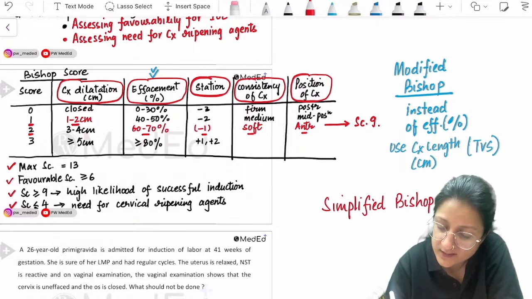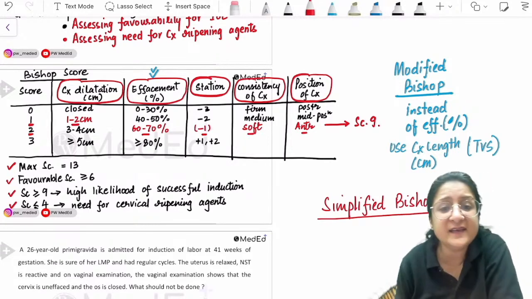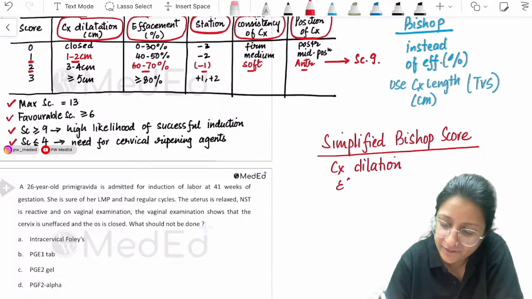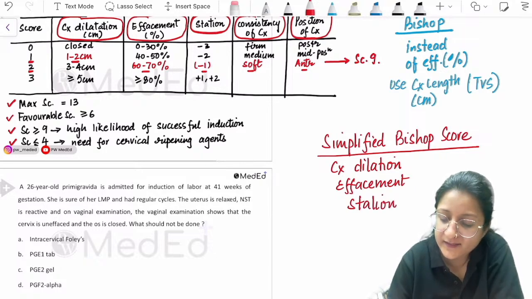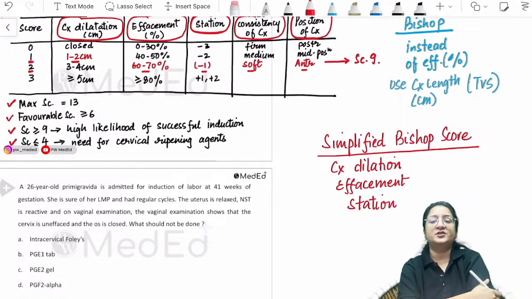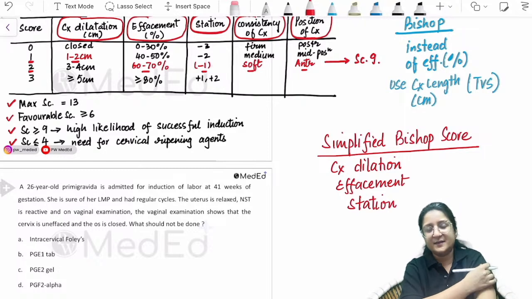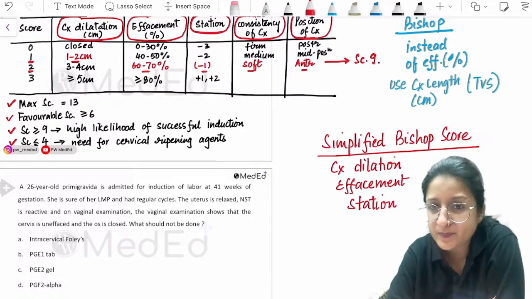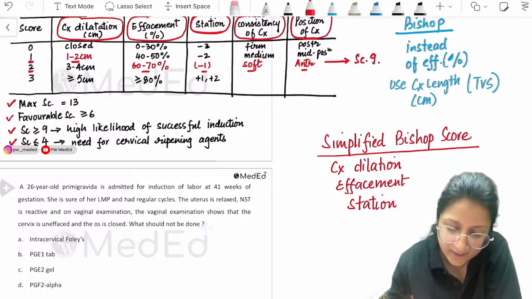Simplified Bishop score simply means that we see the 3 most obvious things. The 3 most obvious things are dilatation, effacement, and the station. If we are seeing only these 3 things, it's a simplified Bishop score, because consistency sometimes can be difficult to judge, position sometimes can be difficult to judge. So if we are going to see only 3 things, it is called a simplified Bishop score. Okay, so keep that in mind.